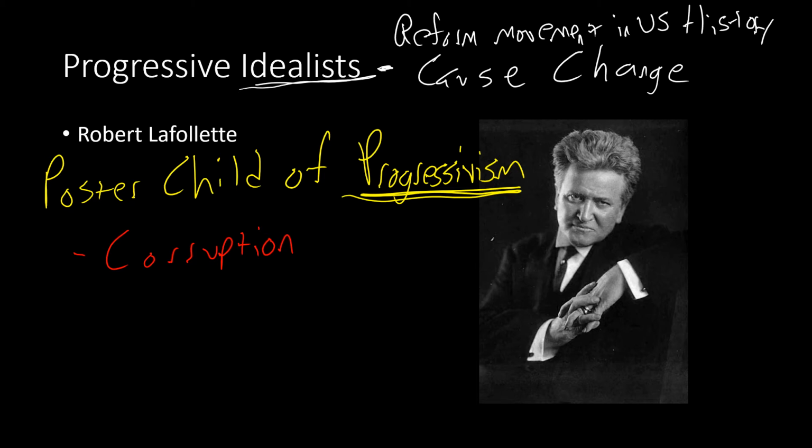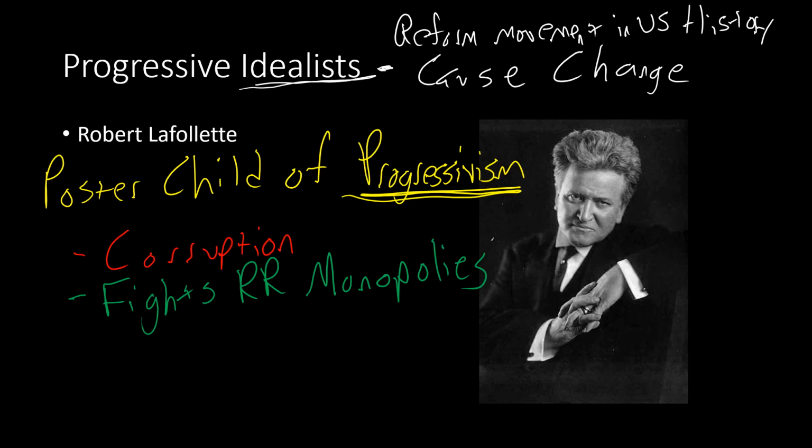The next thing that he does is he fights railroad monopolies. All right, we've already talked about the Grangers and how they did this. Robert La Follette is going to do the same thing in his home state. The next thing that he does, probably the biggest thing we would label him as a progressive today, is he starts the conservation movement in his home state.